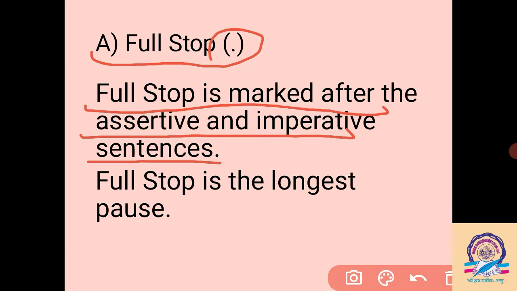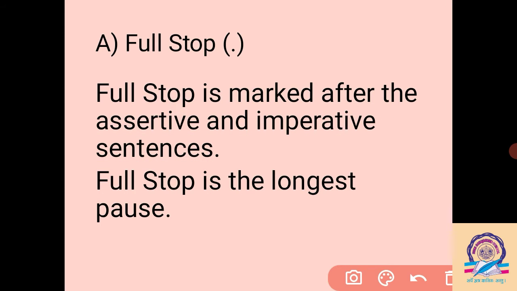Assertive sentence means we only get the meaning of the sentence. It means a simple sentence. Each and every simple sentence we include here in assertive sentence, and imperative sentence. Imperative means the sentence that gives us some command, some order, some request. Such sentences are called imperative sentences.